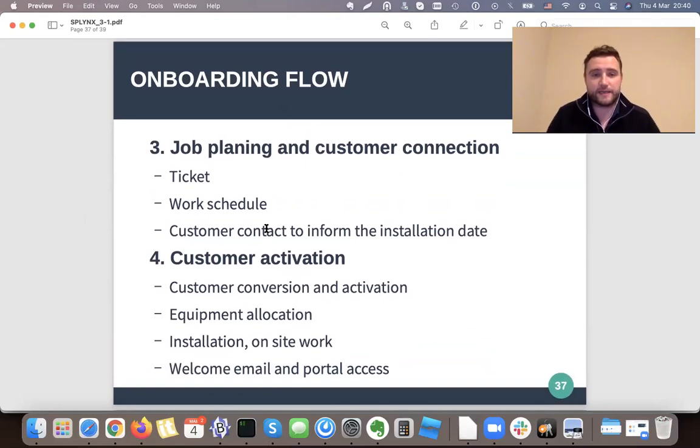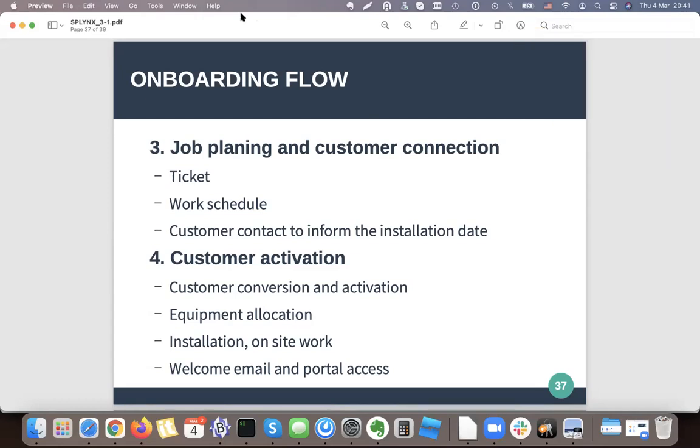When the customer is connected, then we do the customer activation. So we see that in the planning, I use tickets, I use work scheduling module, and then contact client. So this all are the steps that you can use, but it's not mandatory. You can have your own flow. The 4th step is I convert client from lead to customer, allocate him equipment, and then send installer to connect, and that's all. So let's take a look on it, how it works in the real life.